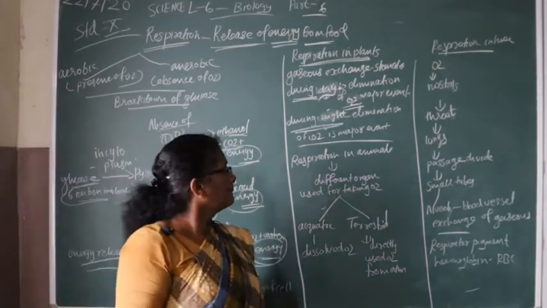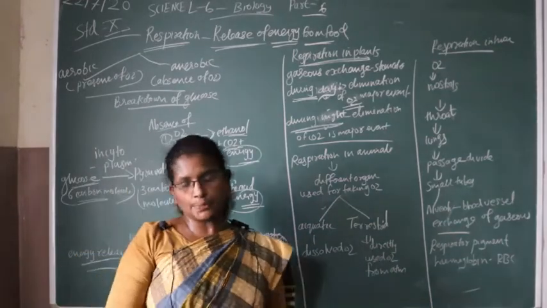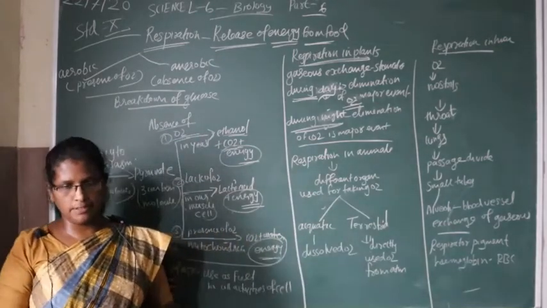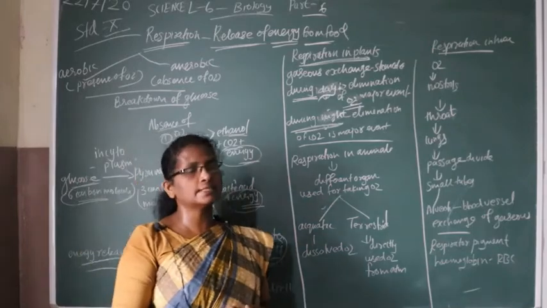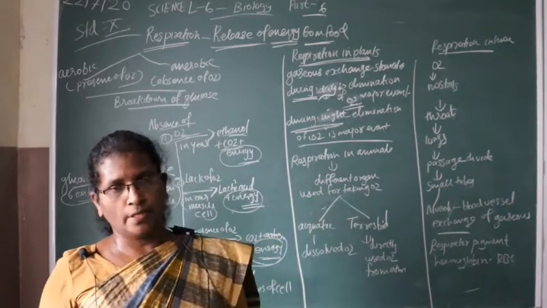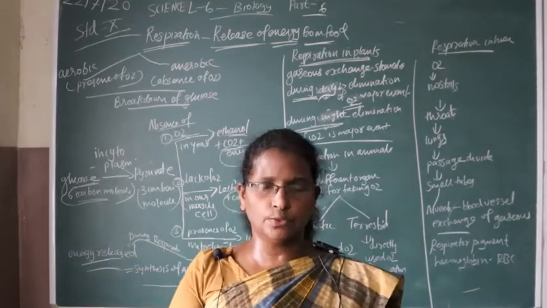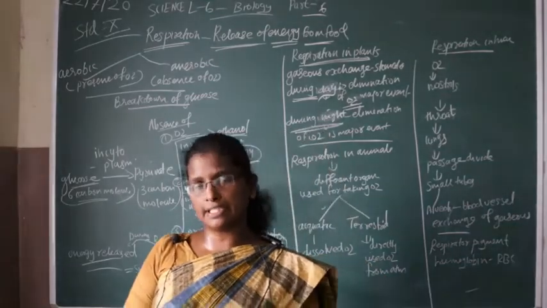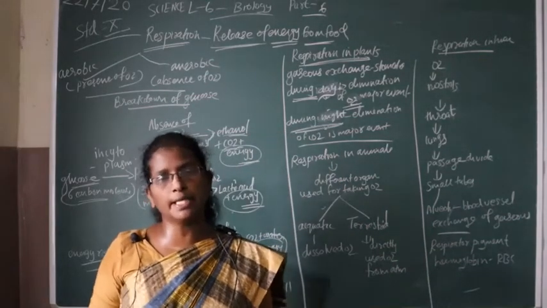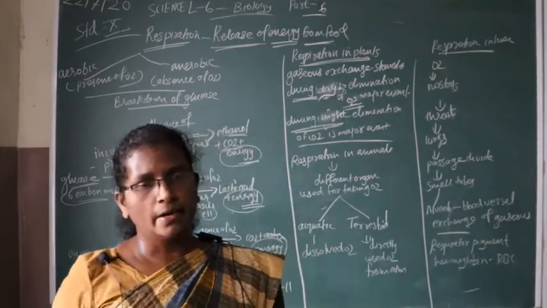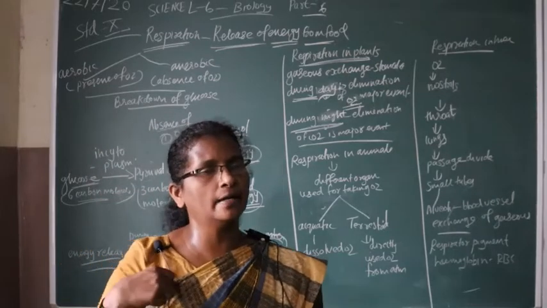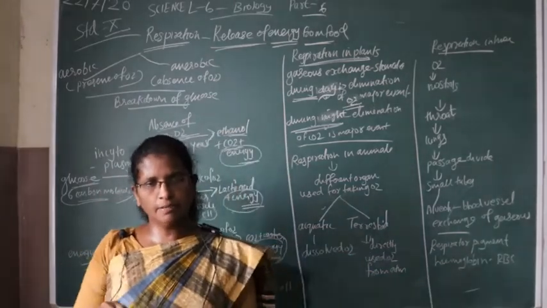Next we discuss respiration in animals. Different animals use various organs for respiration. Aquatic animals are animals that live in water, and terrestrial animals live on land. Both use different organs for respiration. Aquatic animals use dissolved oxygen, the oxygen dissolved in water.